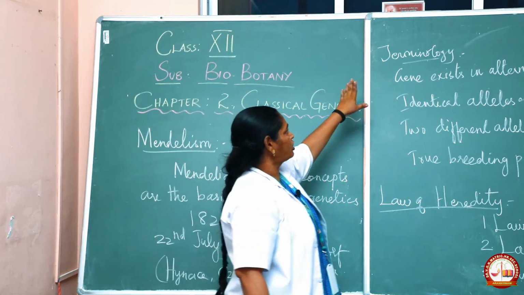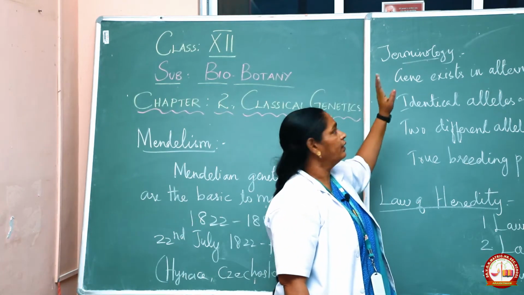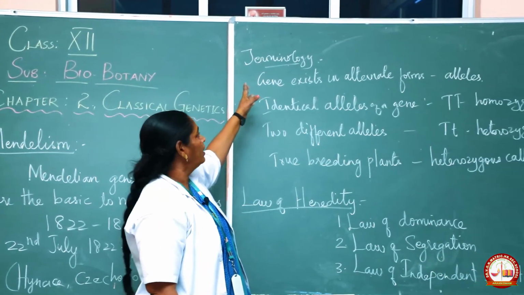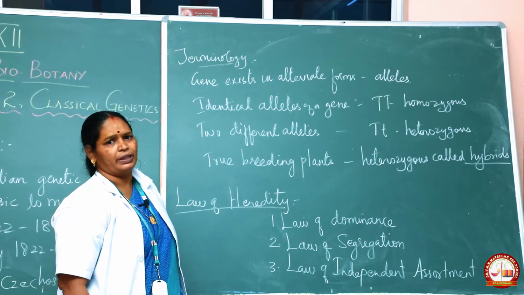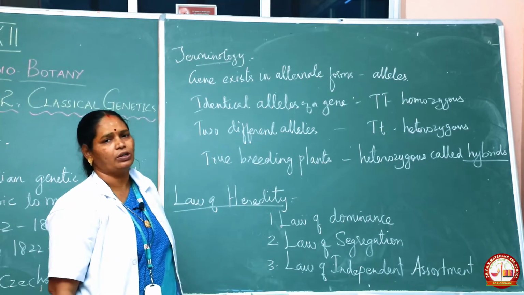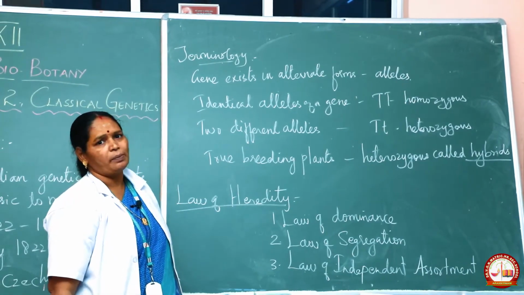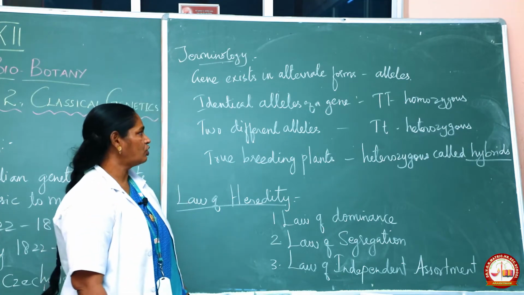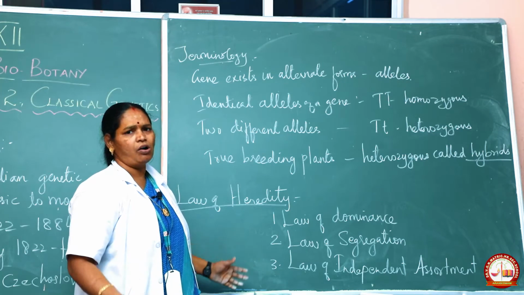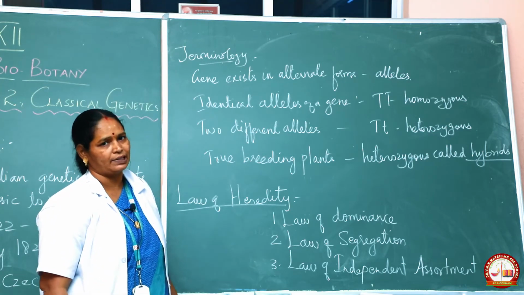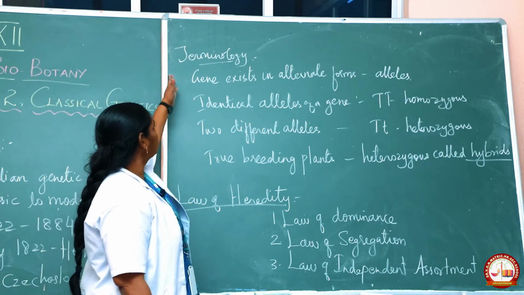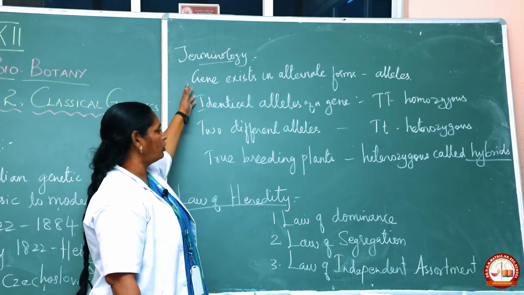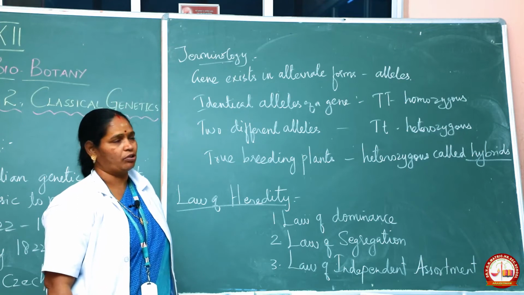Children, he used some terminology in the plant hybridization technique. He published a book called Experiments on Plant Hybrids, in which he gave many views about the hybridization technique and used some terminology. Here I have listed four terms used for the monohybrid cross.